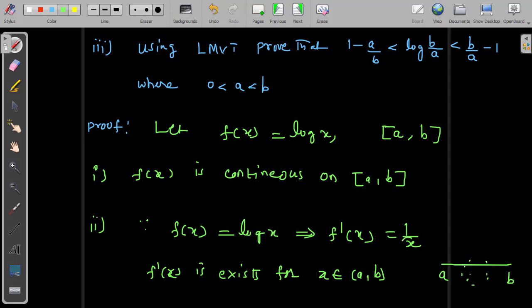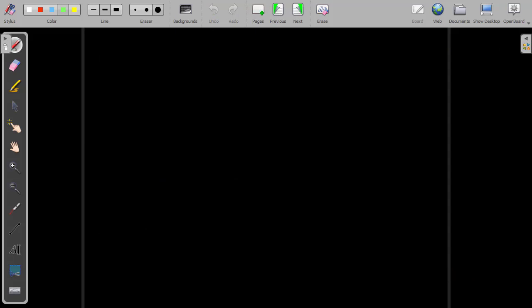If there were a chance, when I plug in, 1 by 0 becomes infinity. But this interval does not include 0, so for every x you take from this interval and plug in here, you will not get infinity. You will always get a non-zero value. That's the reason we can say f dash of x exists for x belongs to the open interval a comma b. So all conditions of Lagrange's mean value theorem are satisfied.